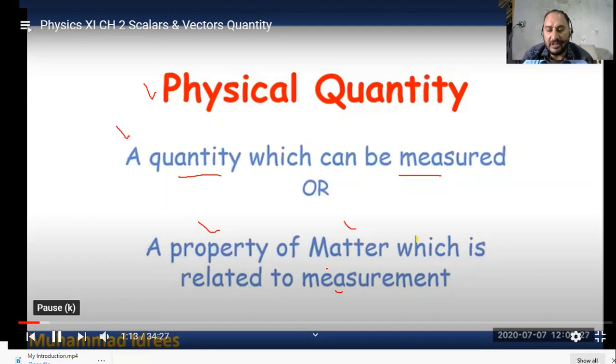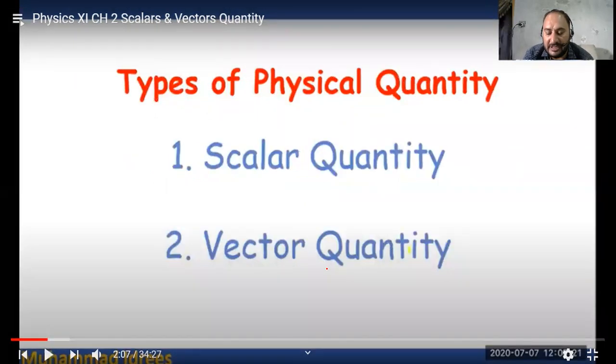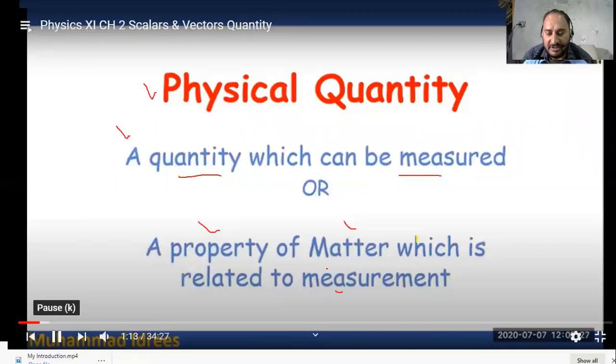Dear students, in your practical life, you measure a lot of things by yourself. For example, you measure the length of a book. Your teacher gives you an activity: "Abdullah, please measure the length of this book." So you take this book and, with the help of a meter rod, you say, "Sir, the length of this book is 10 centimeters or 20 centimeters." So this is called a physical quantity. After that, the teacher gives you another activity: "Dear students, measure the mass of this book." So you measure the mass of the book and say the mass is 1 kilogram. So these are physical quantities.